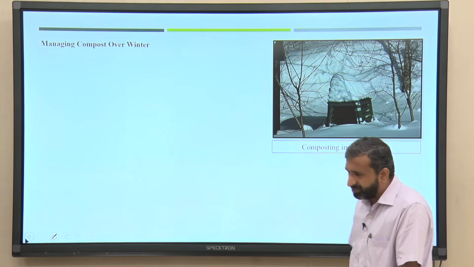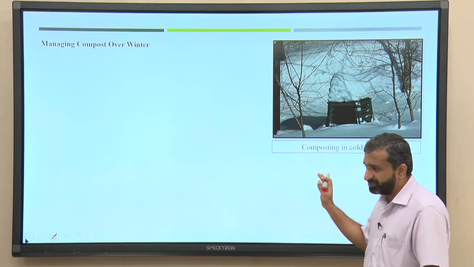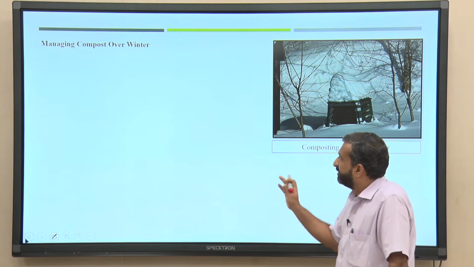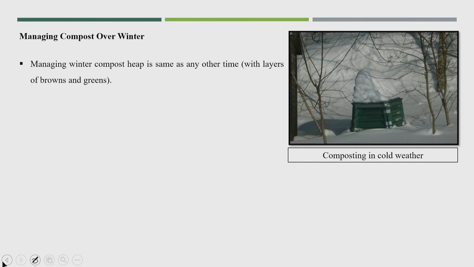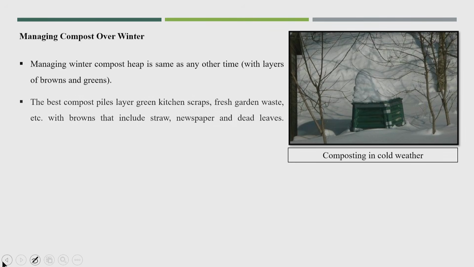Now, I have come up with 2 more slides, especially to talk about how we can do composting in the winter season or in cold conditions. So, managing a winter compost heap is the same as at any other time, with layers of brown and green.